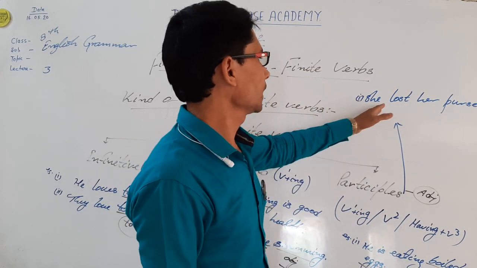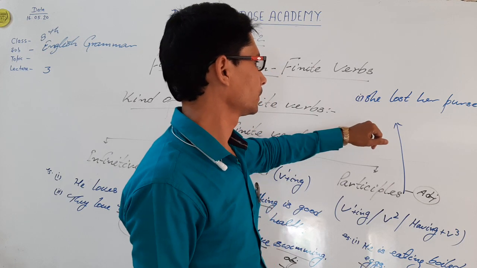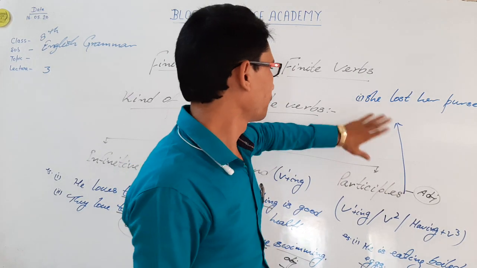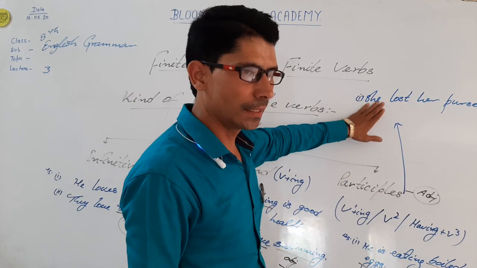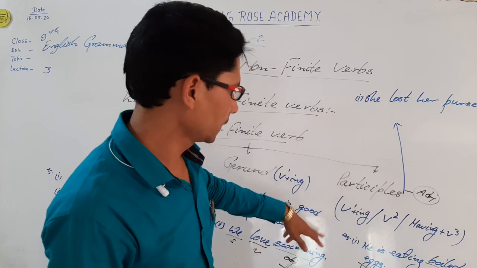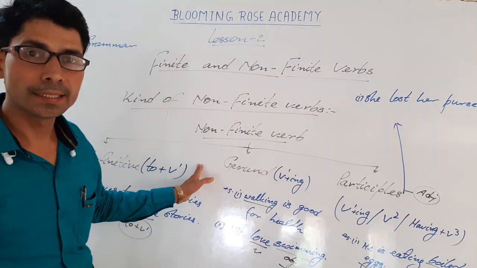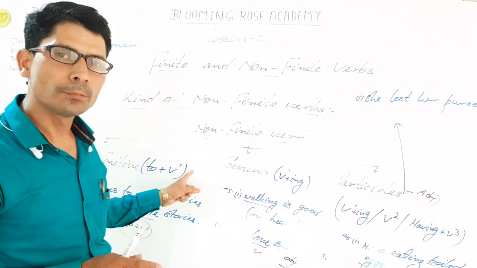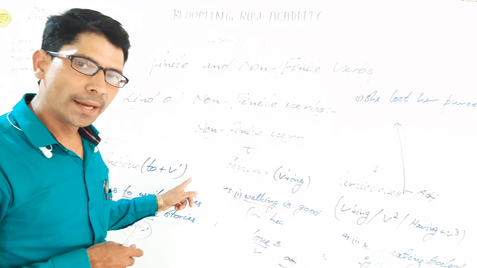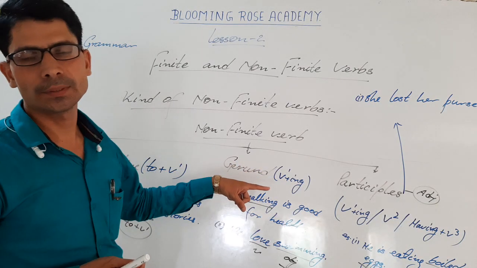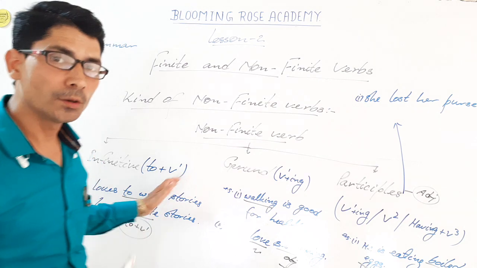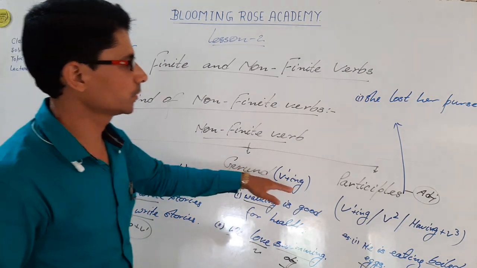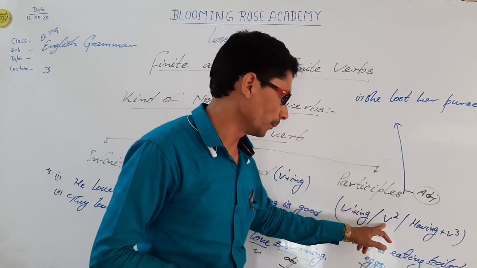In the second, she lost her purse. This is a simple sentence and there is no participle or non-finite verb. There is only finite verb. Okay. Now, in your exercise book, you have been given exercises to identify finite and non-finite verbs, and to identify infinitive, gerund, participle. I tell you here in this video how we differentiate infinitive, gerund, and participle. Infinitive means to plus V1, gerund means verb ing form, participle means verb ing form, verb second form, and having plus V3.